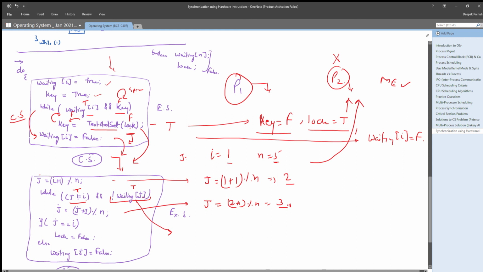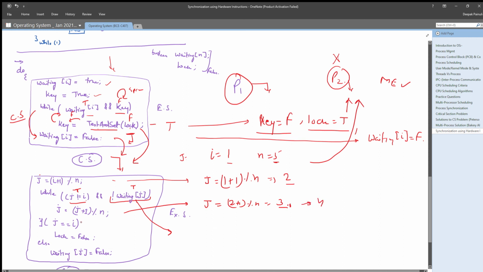So waiting[3] will be false only if p3 has executed its entry section, but p3 doesn't want to enter its critical section. That means waiting[3] will be false, so j will be updated to 4.